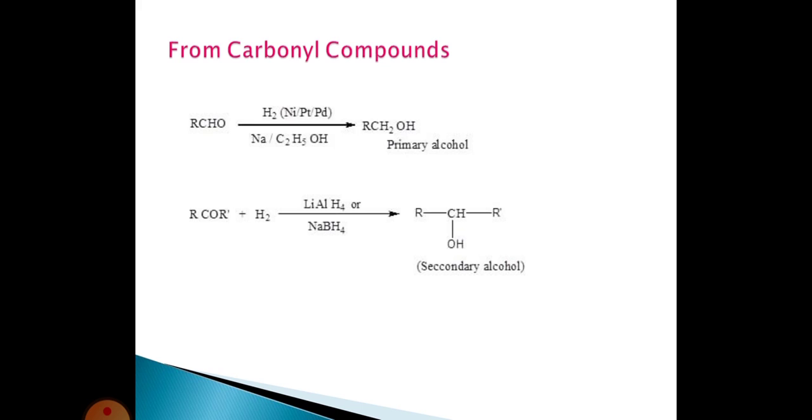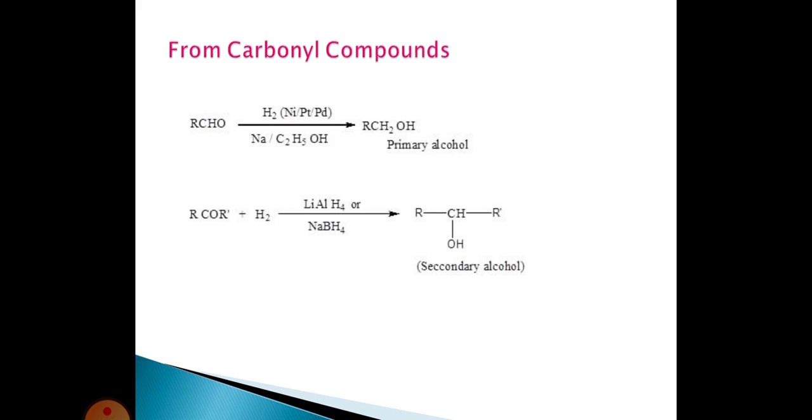The next one is from carbonyl compounds. The carbonyl compounds, the aldehydes and ketones, react with hydrogen, H2, in the presence of a nickel, platinum or palladium catalyst, and then form an alcohol. Here we are taking an aldehyde, RCHO. This RCHO reacts with H2 over a nickel, platinum or palladium catalyst to form a primary alcohol.